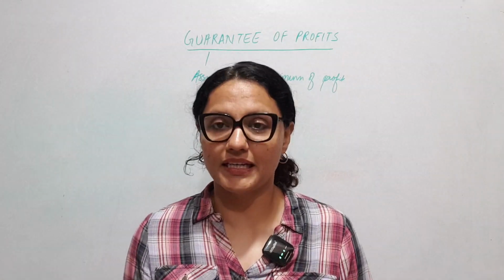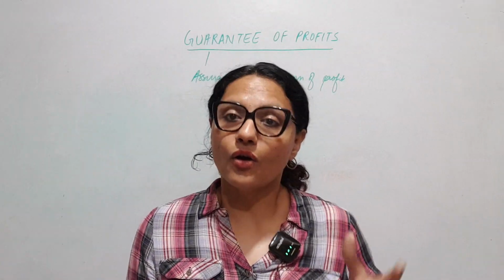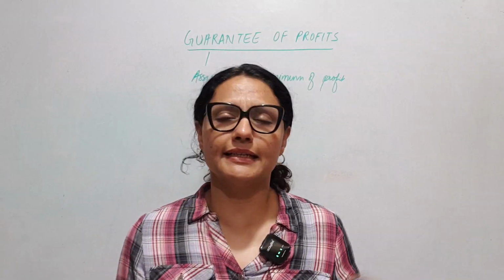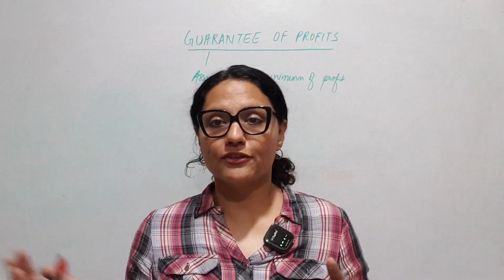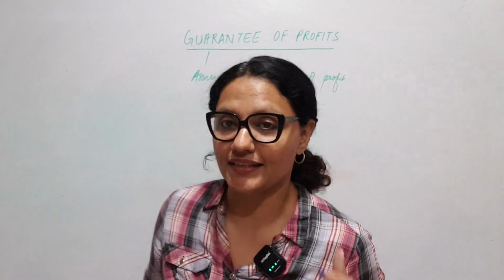So you assure us, you guarantee us that in any year our sales would at least be this many lakhs, say 5 lakhs. Or the profits for any year should be at least 2 lakhs, something like that. So that is also a form of guarantee. Here it's not from the firm to the partner, it is from the partner to the firm. Basically the guarantee concept remains the same, right? So how do we see that?